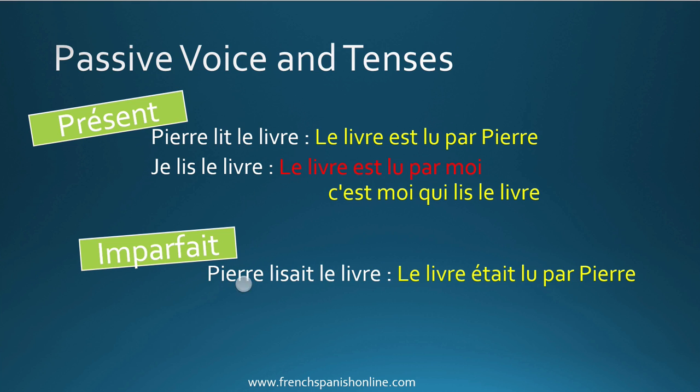L'imparfait, Pierre lisait le livre, and the passive will be le livre était lu par Pierre. If we take the same example with je lisais le livre, the passive voice will be, well, it's not really the passive voice, but instead of the passive voice, we will say c'est moi qui lisais le livre. Okay? So of course this form, le livre est lu par moi, well, I'm sure that you're going to find a teacher that wants you to write this kind of sentences to learn the passive voice in French, but actually it's not a thing that you will hear in France.